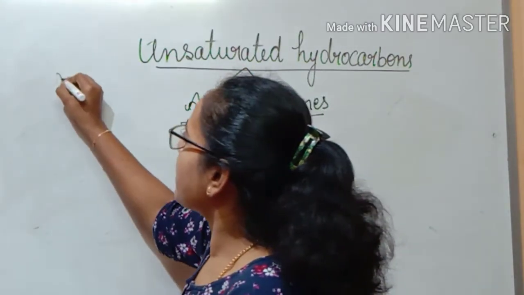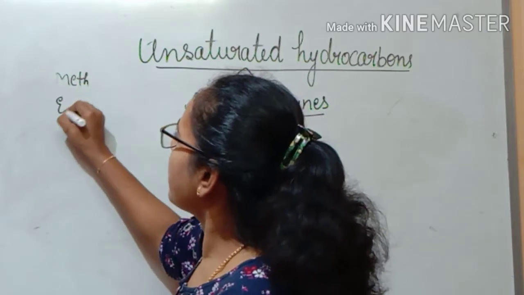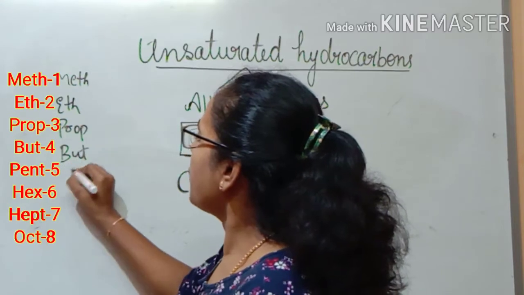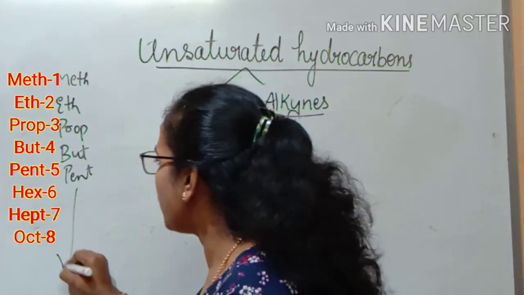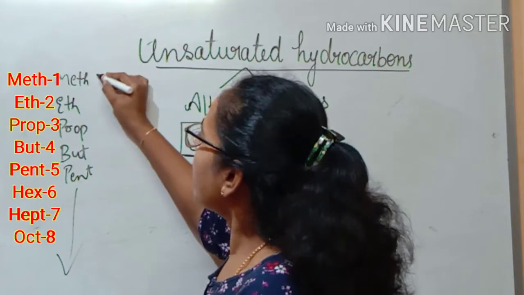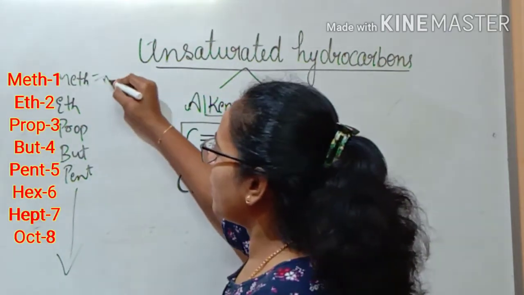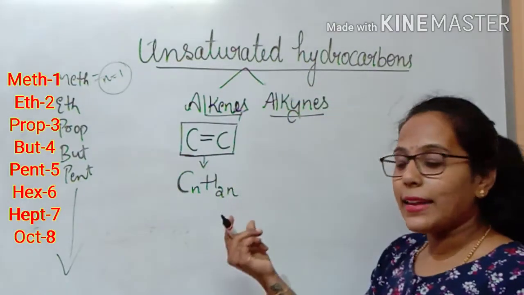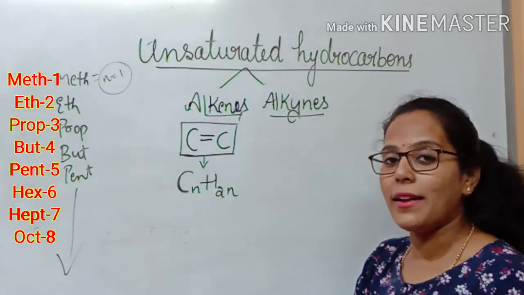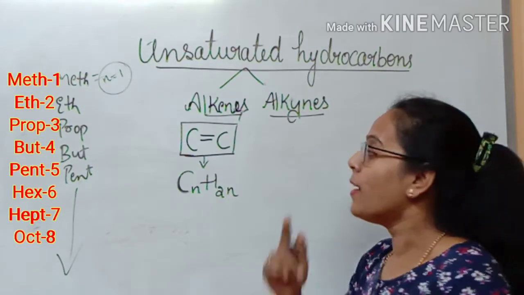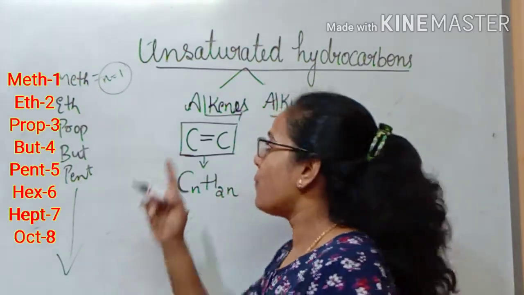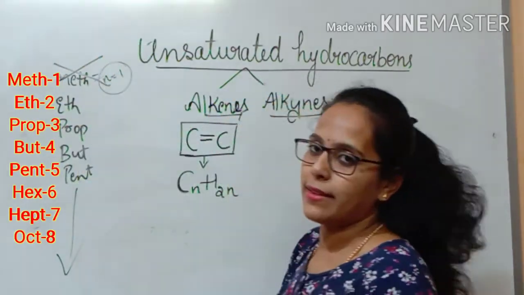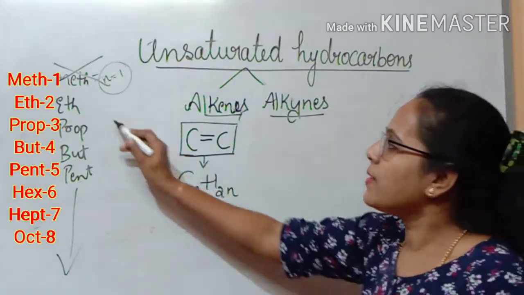And we know what the members are. The first member is meth, the second is eth, third is prop, fourth is but, and fifth is pent, and it continues like this. The first one is meth. What is meant by meth? Meth is n equals 1, so we have only one carbon atom. But to write the alkenes, we need a minimum of 2 carbons. So we don't have methene in the alkenes. The first member is not present. Instead, we have the second member.